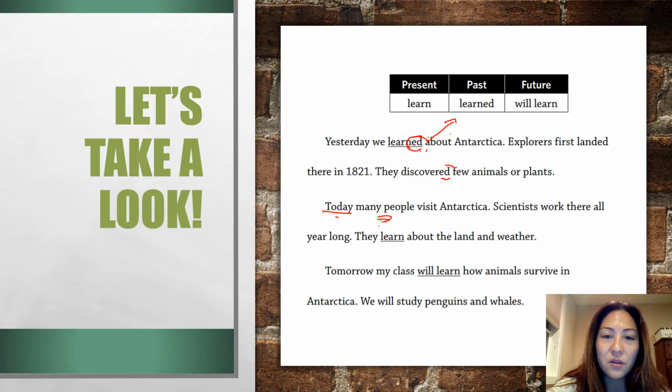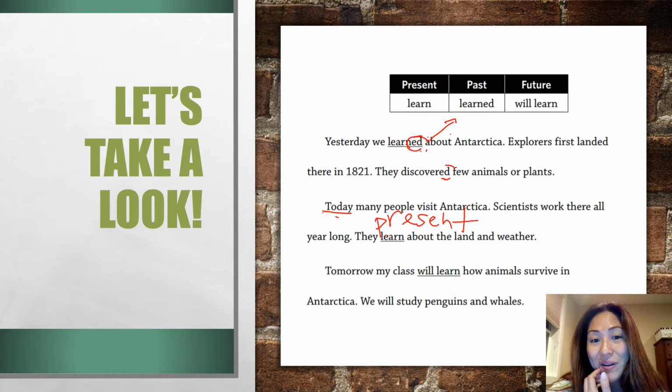Oh, my pen isn't going to do its thing for me, is it? Okay. I'm going to erase that really quickly because I don't like how that looks. Okay. I will try it again. So this would be present. And actually, if I really want to say it, visit is present right here. And so is work.